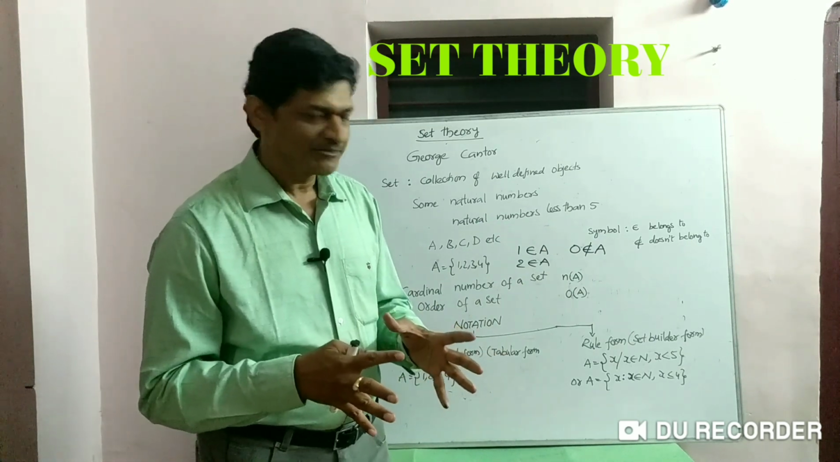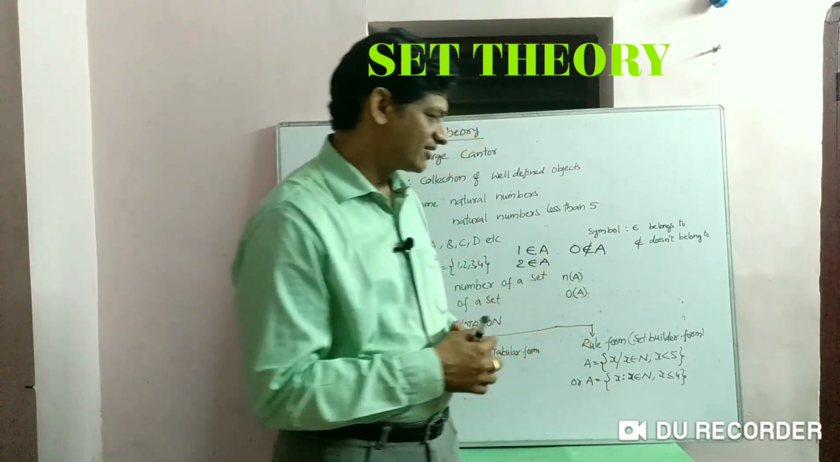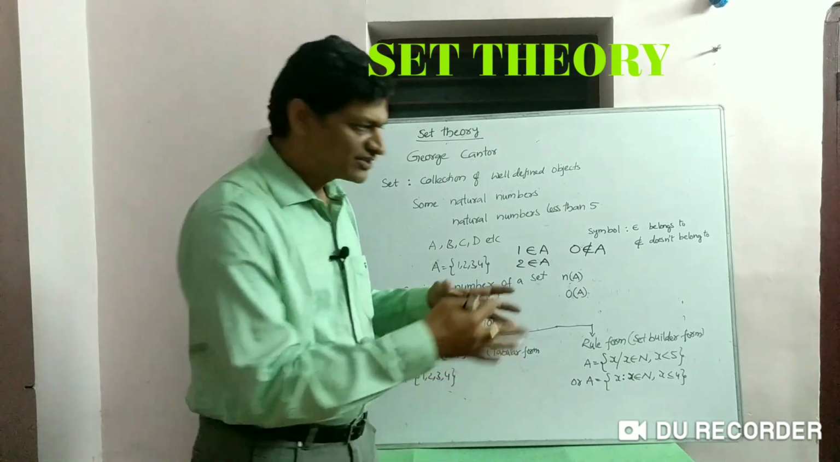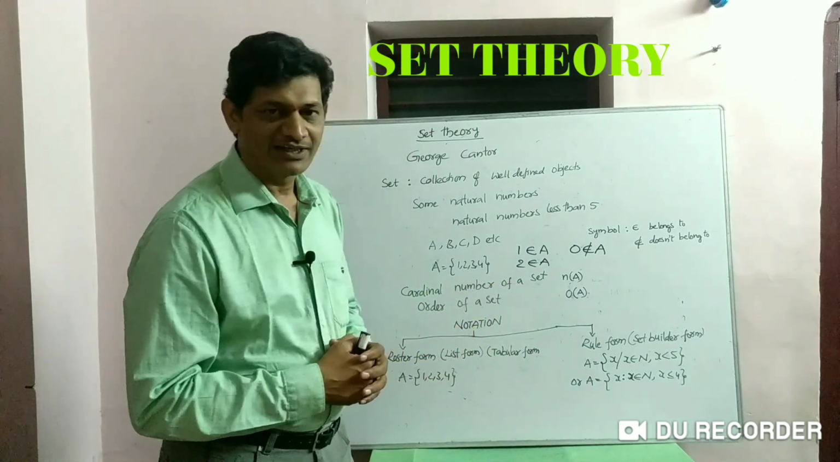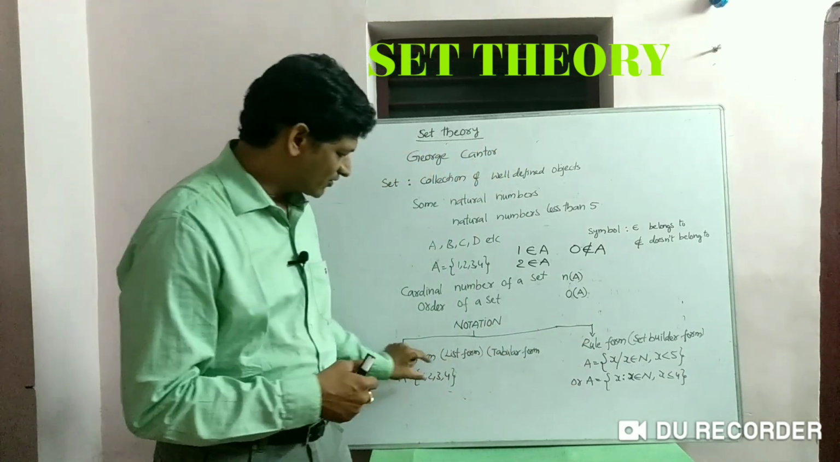So in this way, if you write the exact common property or exact condition in that rule form, which is suitable for all the given elements, then this is approved for all those elements.